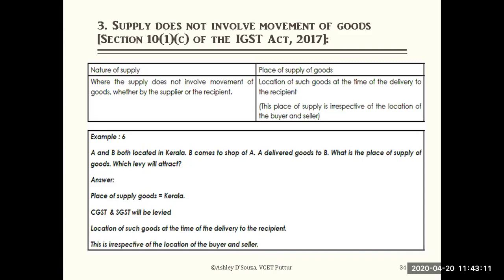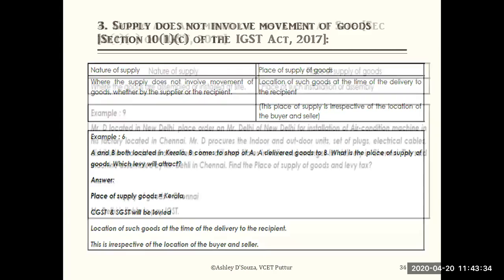Okay, the location of such goods at the time of delivery to the recipient is considered. This is irrespective of the location of the buyer and the seller. Here, what is the location of the buyer or the seller will not be considered. The location where the goods have been delivered is considered as the place of supply. Okay, this is the third.